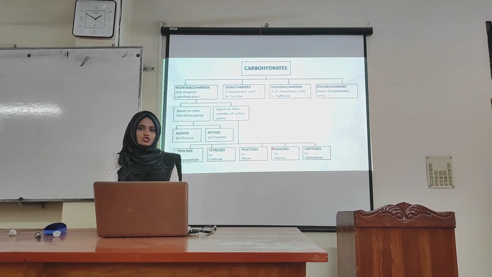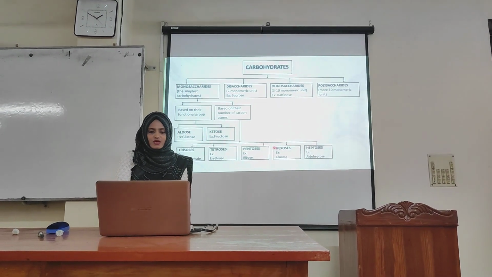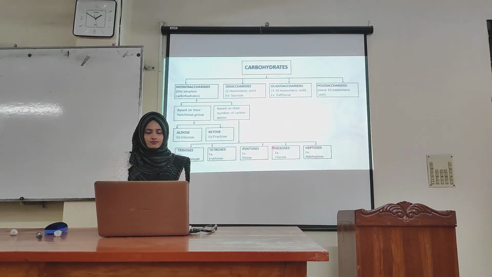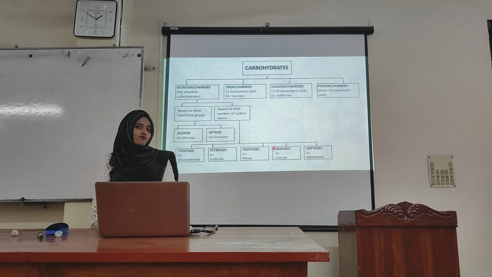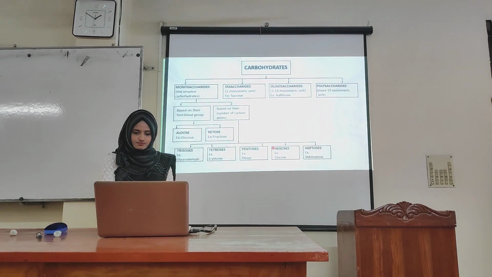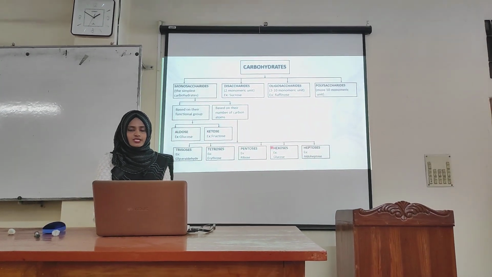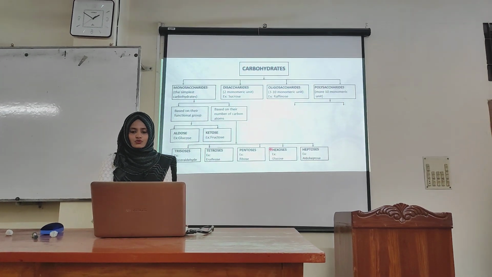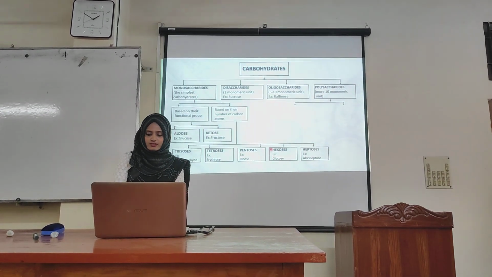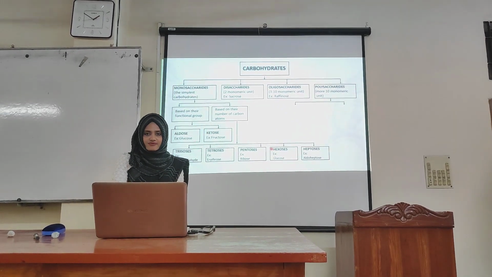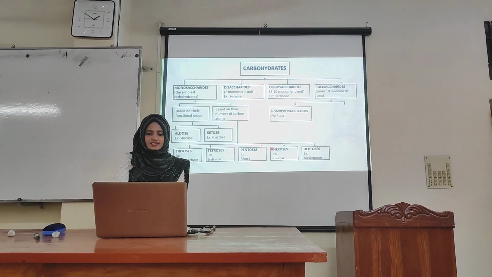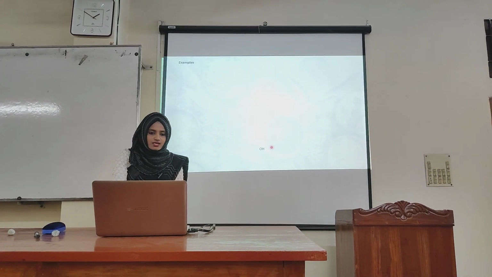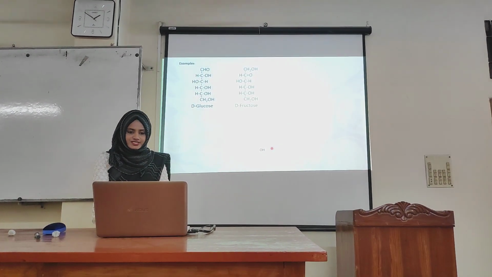Disaccharides. Disaccharides are those which have 2 monomeric units, for example sucrose. Sucrose has 1 mole of glucose and 1 mole of fructose. Oligosaccharides are those which have 3 to 10 monomeric units. Polysaccharides are those which have more than 10 monomeric units. Polysaccharides are again classified into 2 categories: one is homopolysaccharides and the other is heteropolysaccharides. These are some examples of carbohydrates.